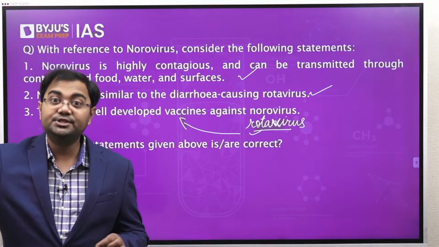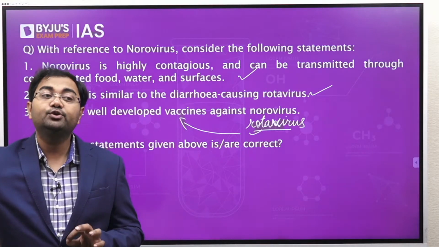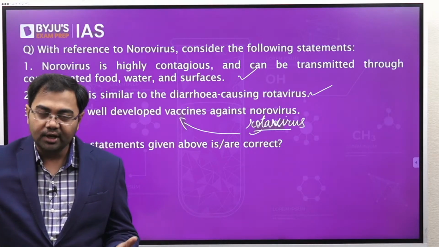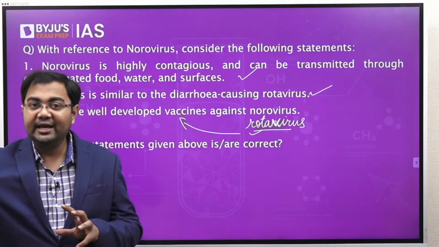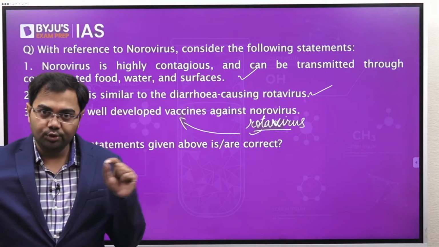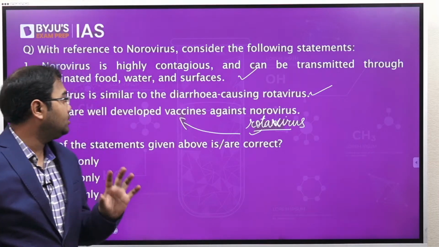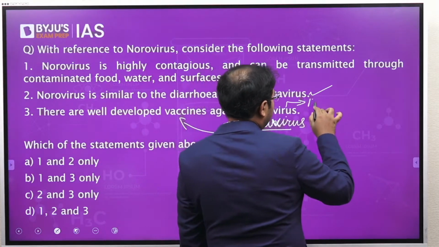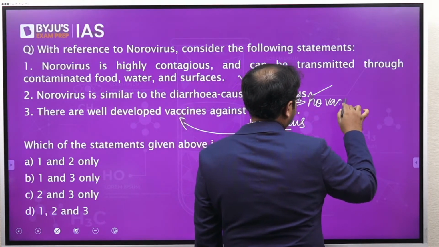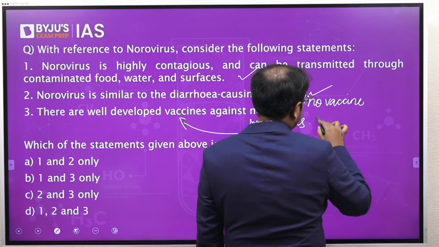But against norovirus, until now, we do not really have a functional vaccine. There are vaccines which are under development, but we do not really have a functional vaccine against norovirus. So practically you can say no vaccine presently.